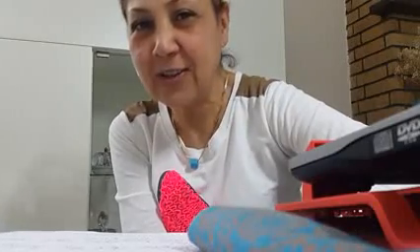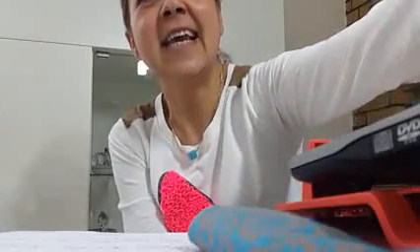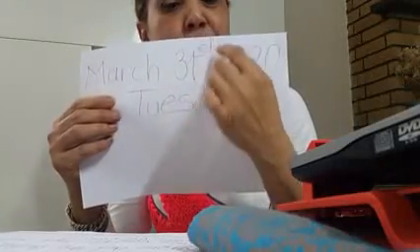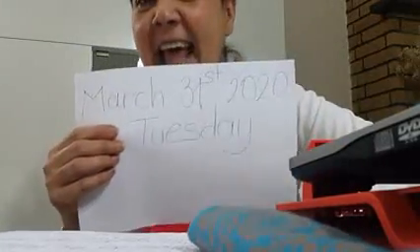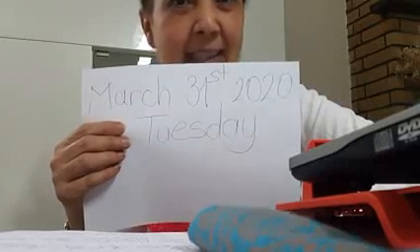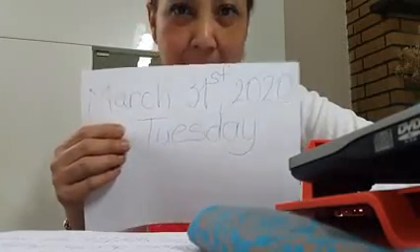Again, my first question is, what is the date today? Today is March 31st, 2020. Tuesday. So today is the last day of March, and the day is Tuesday.